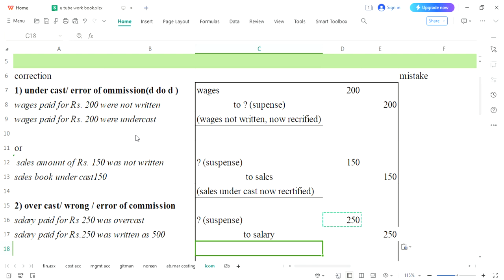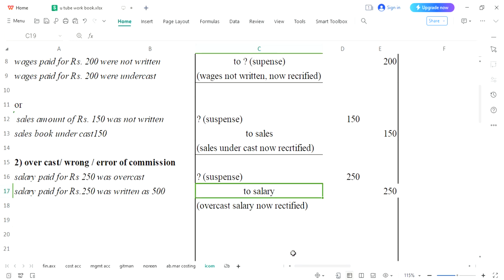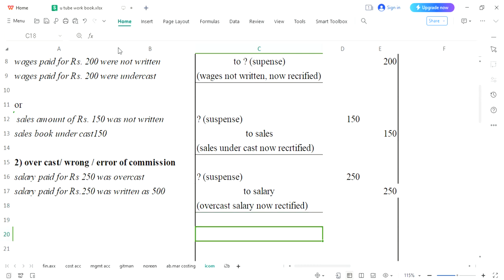And in this way, overcast salary now rectified. Just one sentence or 2 words you will write. Whatever the mistake is, you will write the mistake and then you will write now rectified. Okay guys, so in this way our example has been ended and we will take another example for overcast.